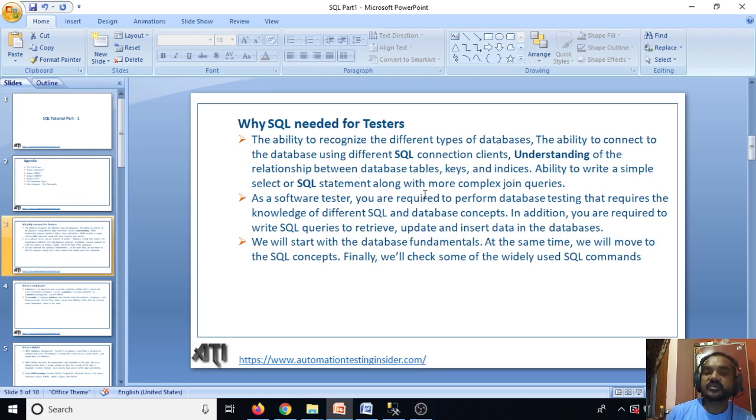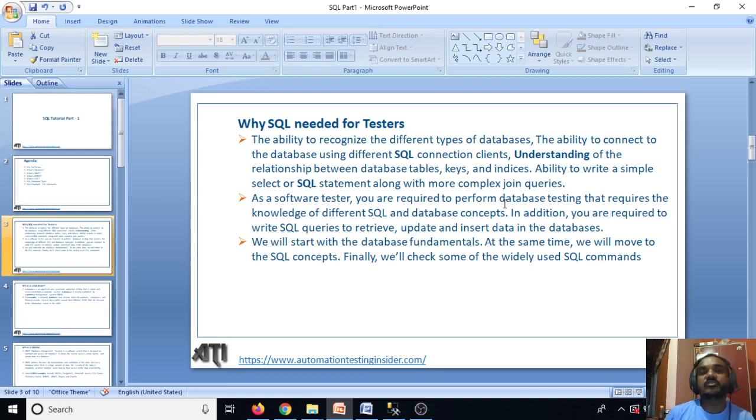Whenever you work on any project, there will definitely be a database. So you need to understand what the different databases are that are part of your project, how you are connecting to those databases, and what the different tables associated with your product are. You also need an understanding of the relationship between database tables, keys and indices.